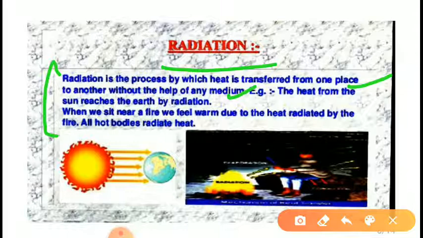As you know, in most of the atmosphere or above the atmosphere, there is no air. So heat from the sun reaches the earth by radiation. When we sit near the fire, we feel warm. Why? Due to the heat radiated by the fire. All hot bodies radiate heat.